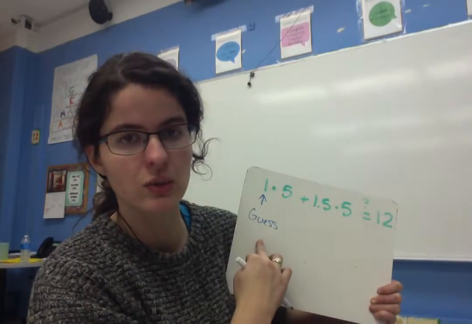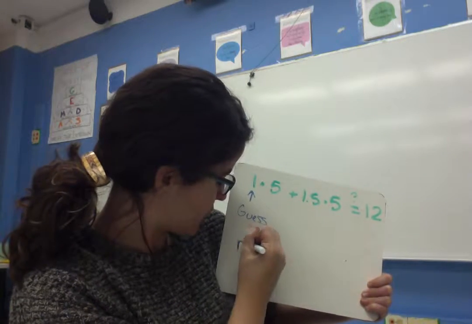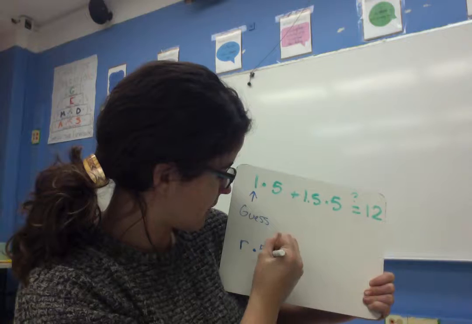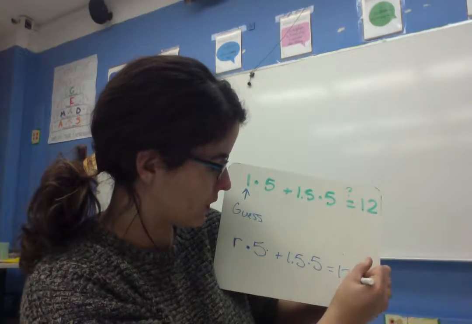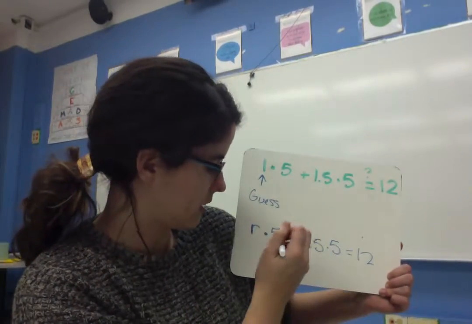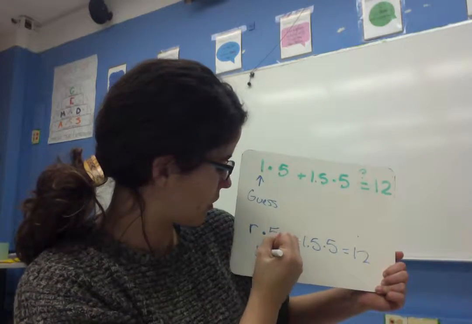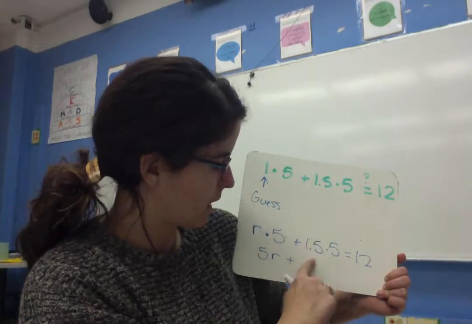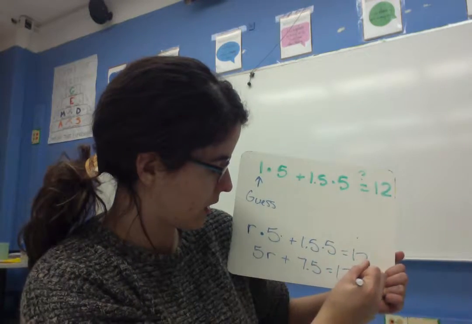And it's the thing that changes with each guess. So let's call that R for how much he runs. I would say R times 5 plus 1.5 times 5 needs to be equal to 12 hours. I can condense this a little bit so that it's easy for me to solve. I'm going to turn this into 5R, just because we've been talking about coefficients. And then 1.5 times 5 would be 7.5, and that needs to be 12.